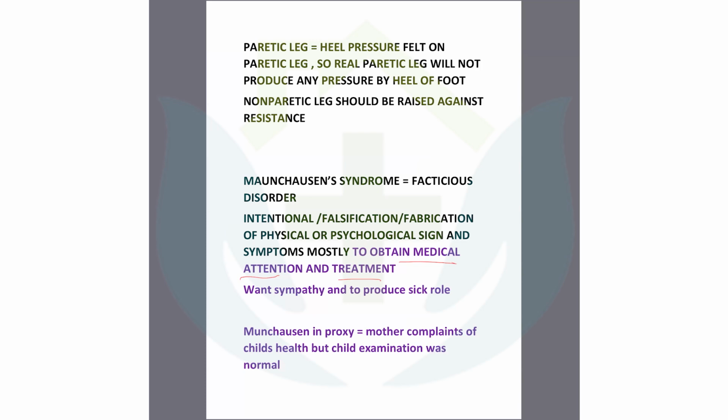Another one is malingering, that is financial gain, secondary gain he wants. But in case of Munchausen syndrome, they will produce some intentional falsification, but wants sympathy. There are some types like Munchausen by proxy. Mother complains about the child's health repeatedly. The child is normal actually, but she will tell you repeatedly that my child is sick. My child is sick. So she wants sympathy and attention.